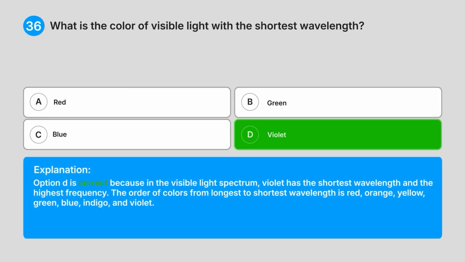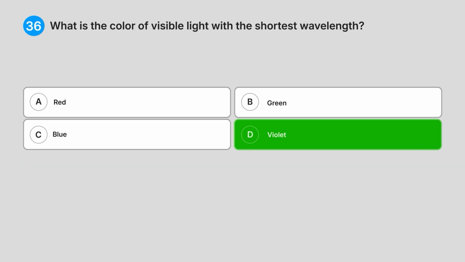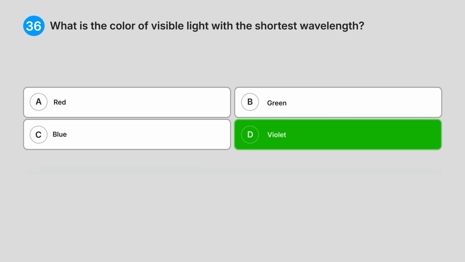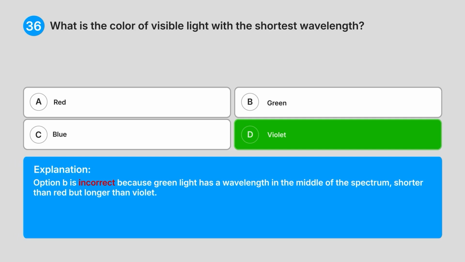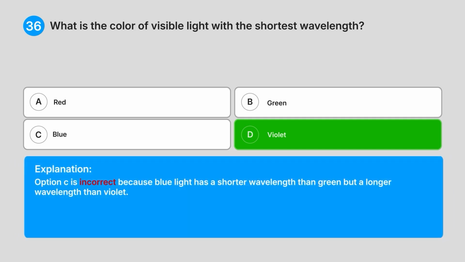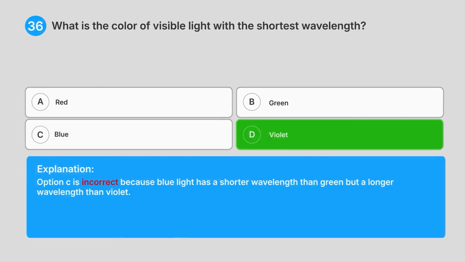Explanation. Option D is correct because in the visible light spectrum, violet has the shortest wavelength and the highest frequency. The order of colours from longest to shortest wavelength is red, orange, yellow, green, blue, indigo, and violet. Option A is incorrect because red light has the longest wavelength in the visible spectrum. Option B is incorrect because green light has a wavelength in the middle of the spectrum, shorter than red but longer than violet. Option C is incorrect because blue light has a shorter wavelength than green, but a longer wavelength than violet.